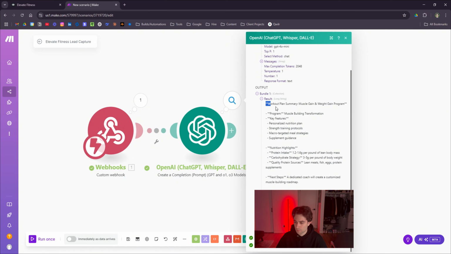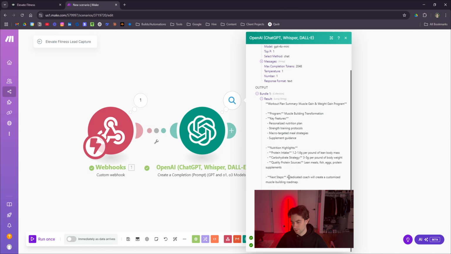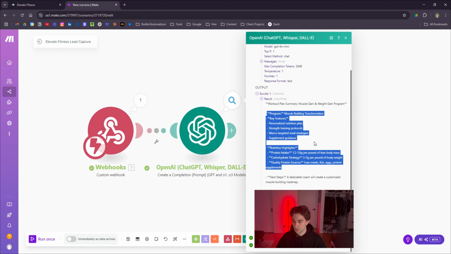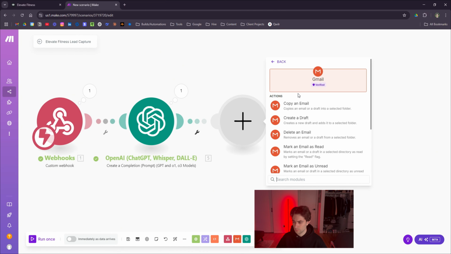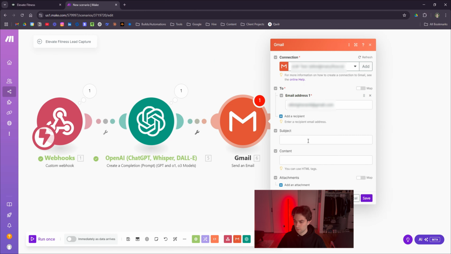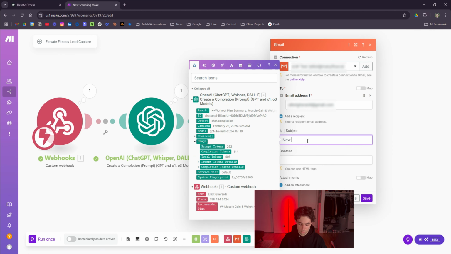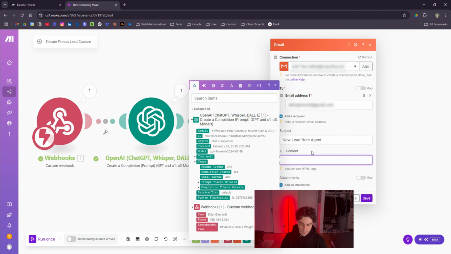Perfect. So this kind of summarized it. Maybe you could always tweak the prompt a little bit, but like this, we didn't need a dedicated coach will create. They already know this, right? But we'll keep this, which is nice. Cool, so now we're just gonna feed this into a Gmail module. Boom, we'll do send an email. Then our subject line is gonna be something like new lead from agent. And then our content, we'll just say, you have a new lead.